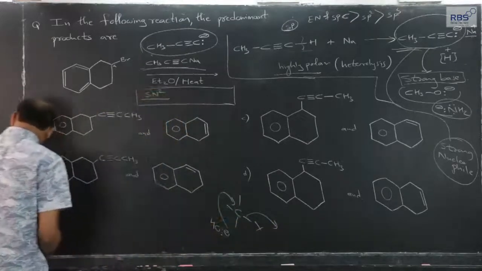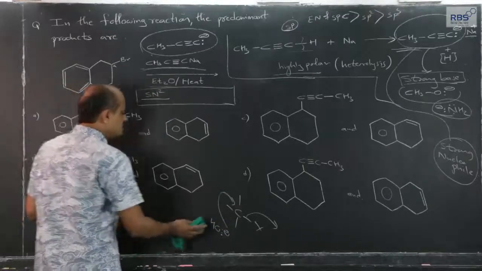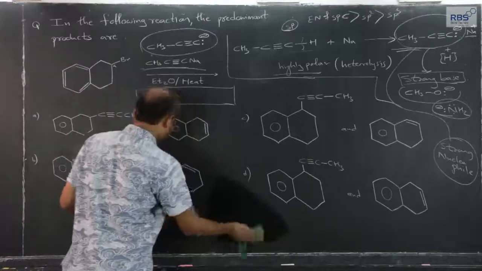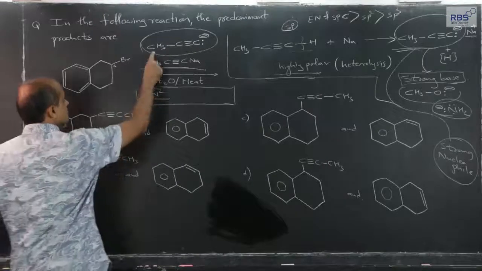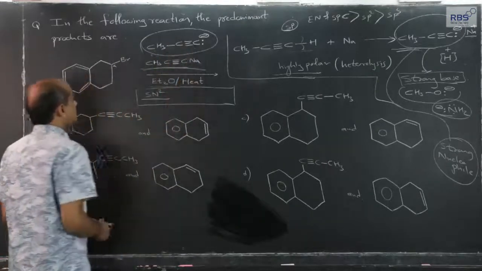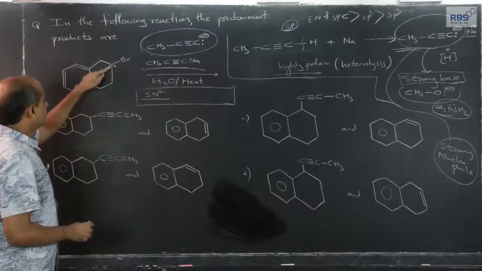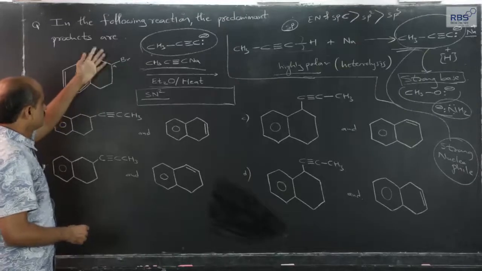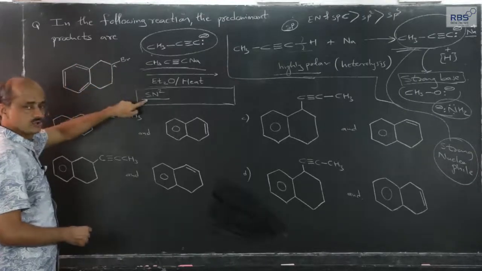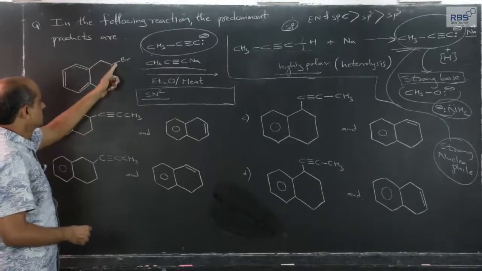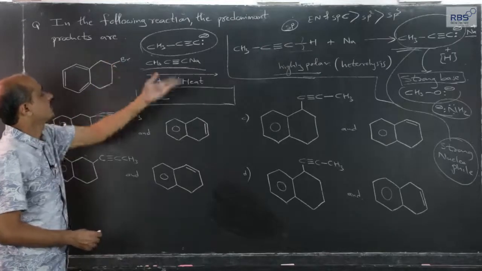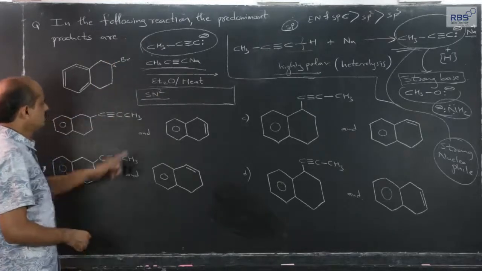Such type of reactions we have considered. Similar type of reaction is possible for this methyl acetylide. It will attack this carbon, and as per SN2 reaction, it will substitute, bromine will go out in the form of Br minus, that is one thing.